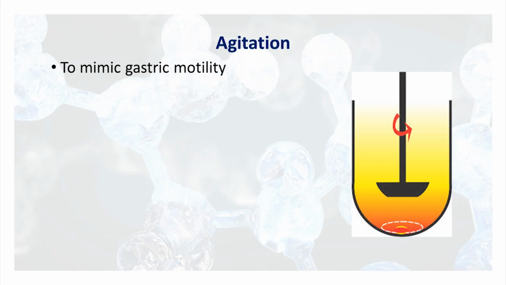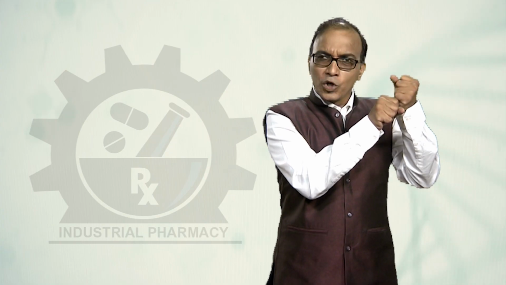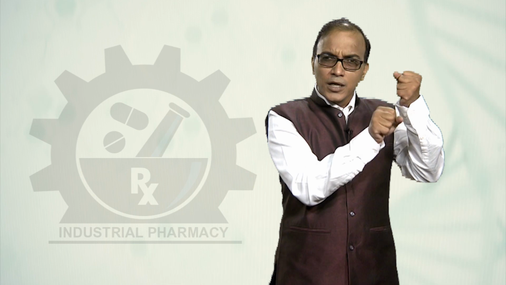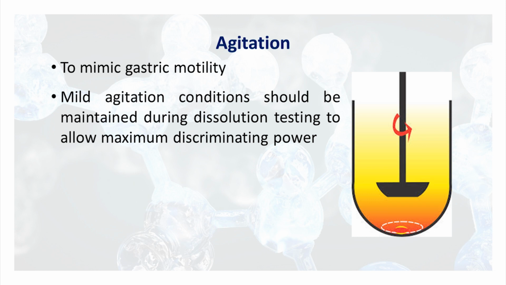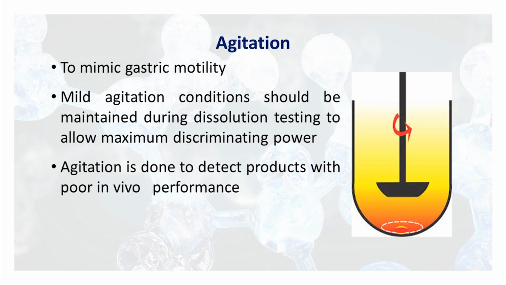Now agitation, let me explain why we require the agitation. We have discussed that we want to mimic the gastric motility. Our gastrointestinal tract has motility, it starts from the GIT, it's like this movement, okay, this kind of motility is there. To mimic that motility, mild agitation conditions should be maintained in the dissolution testing, and it allows for the maximum discriminating power. Agitation is done to detect products with poor in vivo performance.